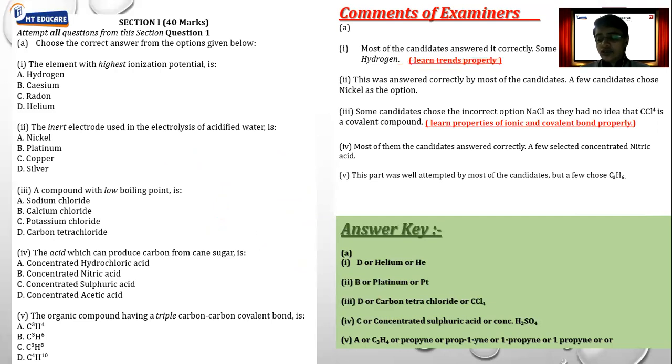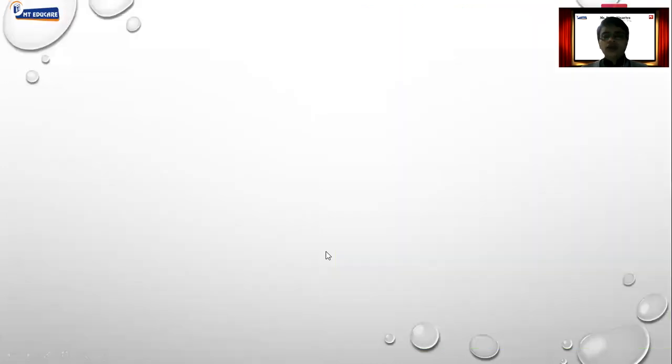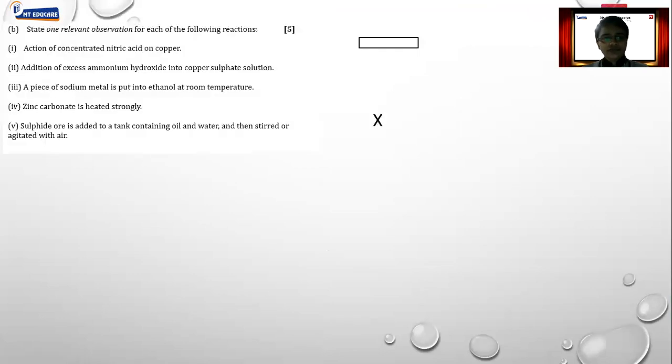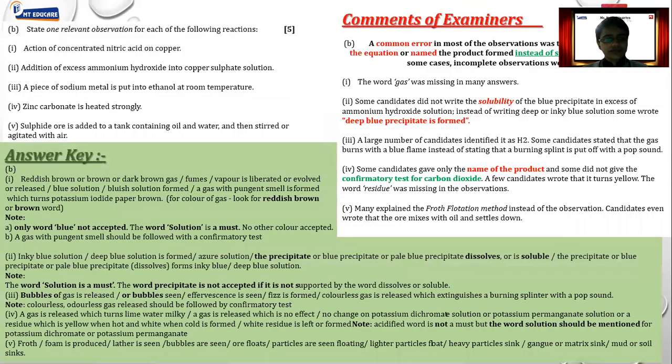So this is the answer key as per board. We have to just get the correct answer. But again, as I said, always mention the correct option along with the correct answer. That's the better way of writing the paper. Moving to the next question, and here we go.